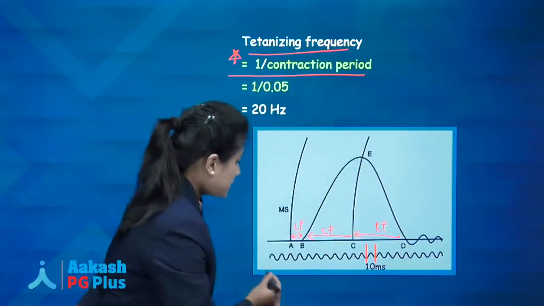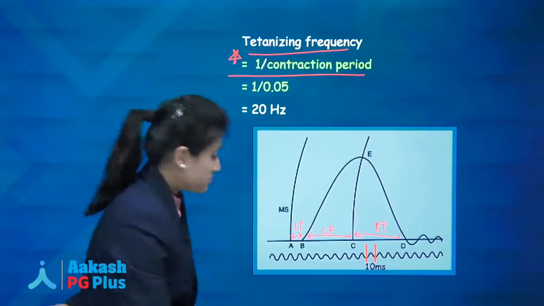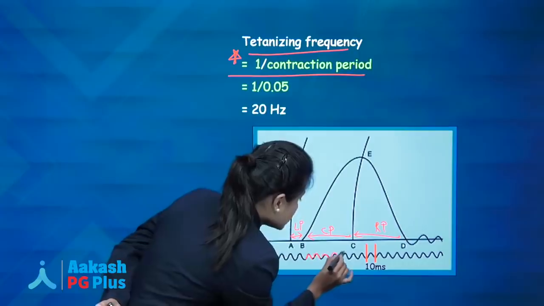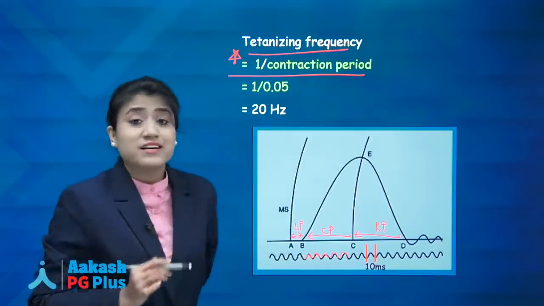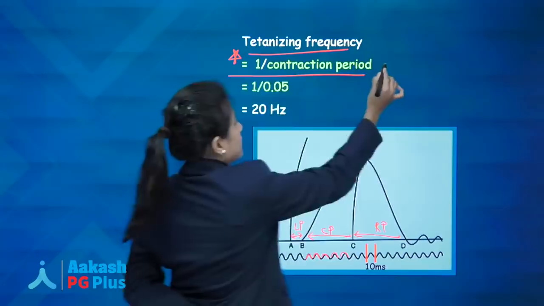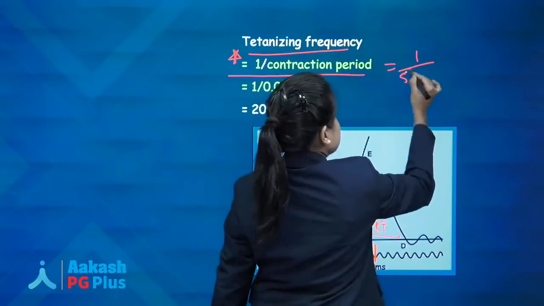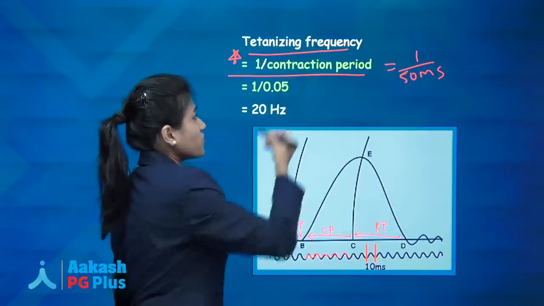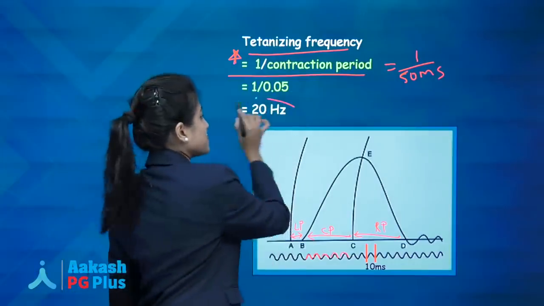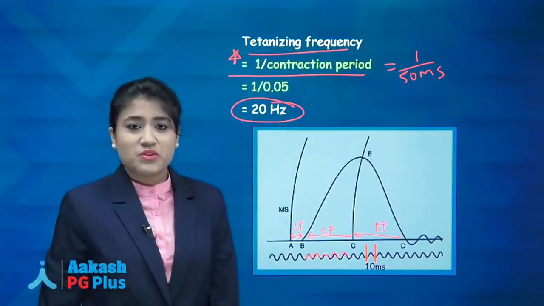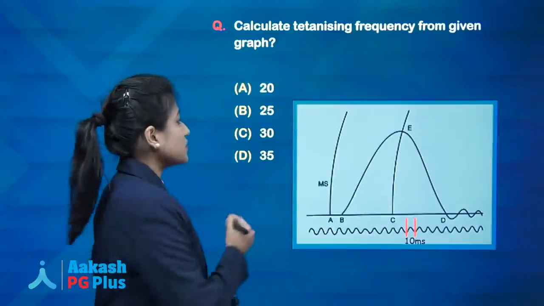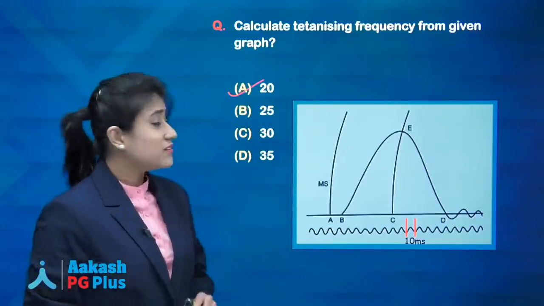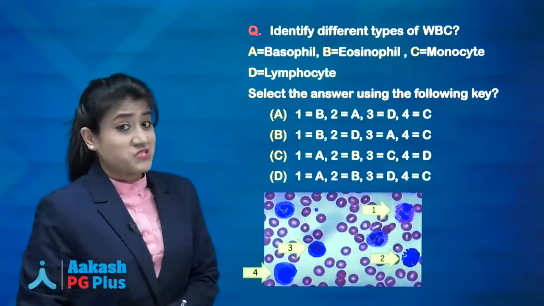So now let's see how many waves are there in the contraction period. This is 1, this is 2, this is 3, this is 4 and this is 5. So near about 5 waves are there. So we can write that 1 upon 50 millisecond. You can write 50 millisecond as 1 upon 0.05 second. So you will get the answer of 20 Hertz. Got it guys? So the answer over here is 20 Hertz. Isn't it easy now? Now next question.